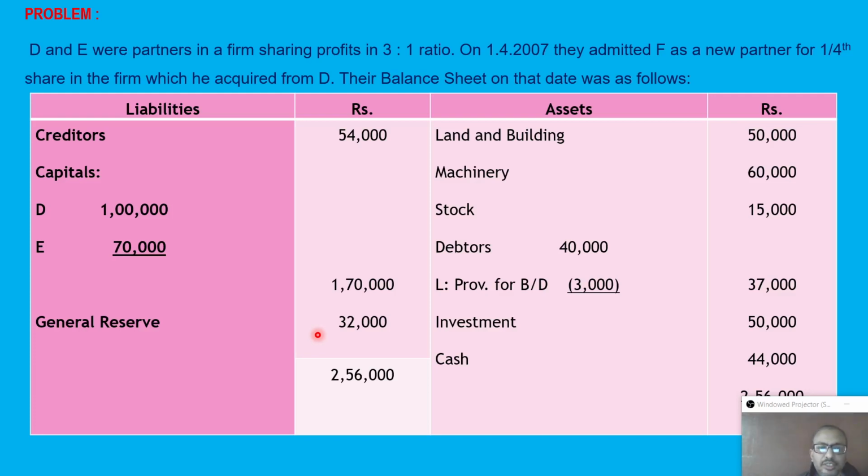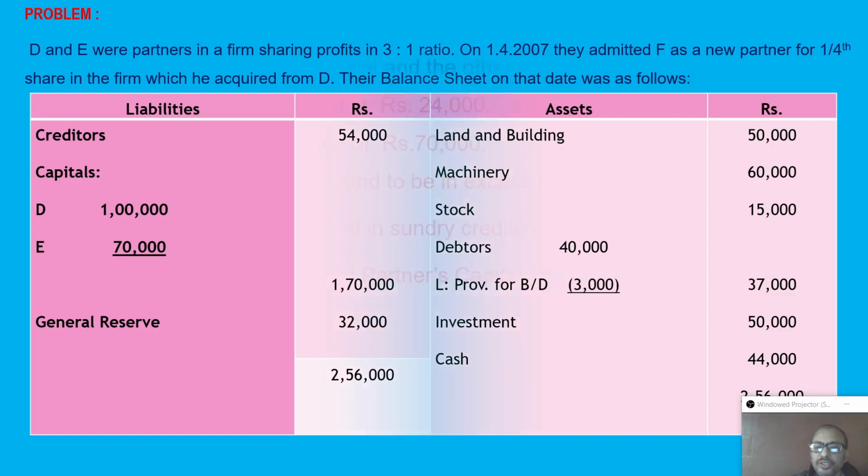Similarly, revaluation profit goes to the credit side of the partner's capital. When profit arises, the capital also increases, whether it is a general profit or a revaluation profit. That will go to the partner's capital, credit side.